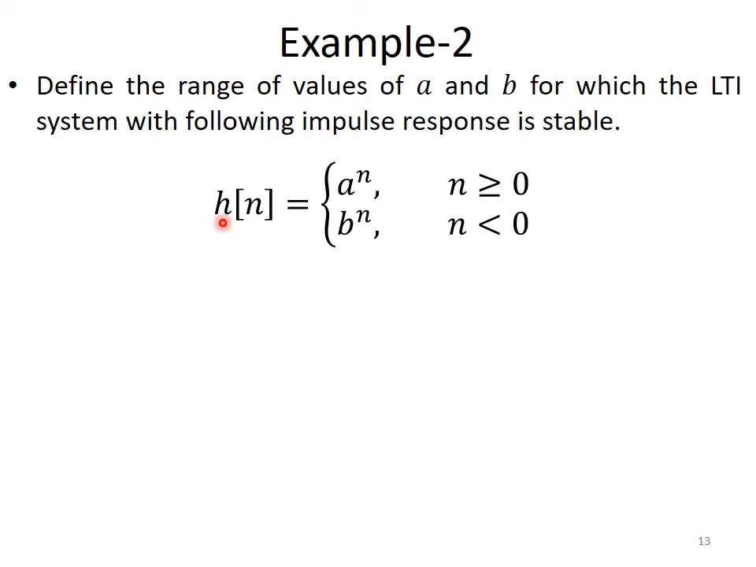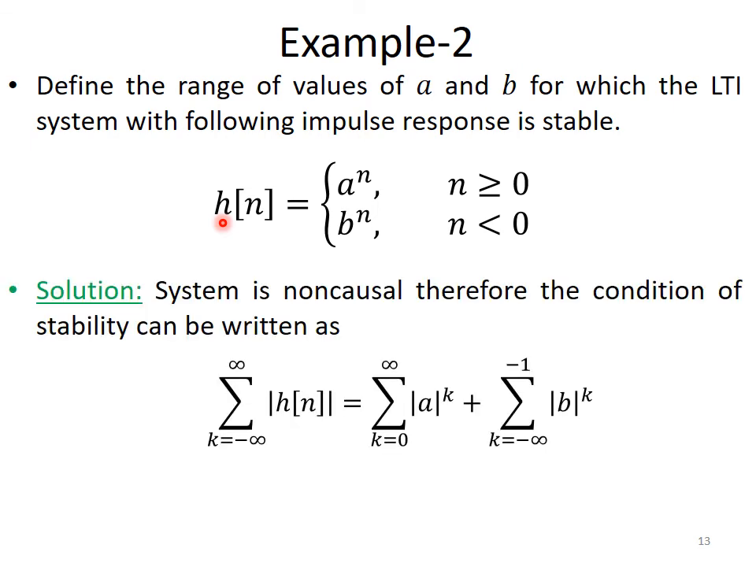Now in this case, h of n is equal to a power n when n is greater than or equal to 0, and it is equal to b power n when n is less than 0. So this system is not causal because it has values from minus infinity to infinity. So the system is non-causal. Therefore we can break the summation into two components, one which starts from k equal to 0 to infinity, and the other when k is from minus infinity to minus 1, right? So this is the part when n is greater than or equal to 0, and this is the part when n is less than 0.